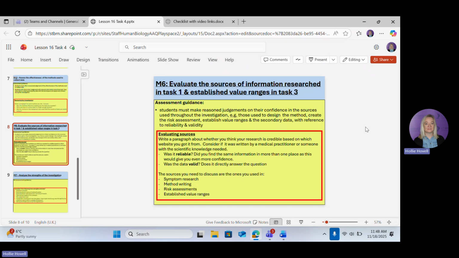Okay, just remember, if you are referencing AI, the reference in your reference list needs to be right. You need to include the AI that you use, like ChatGPT. You need to include the question that you asked exactly, and we call that the prompt. You need to include a screenshot of your question and the answer it gave, and you need to include the